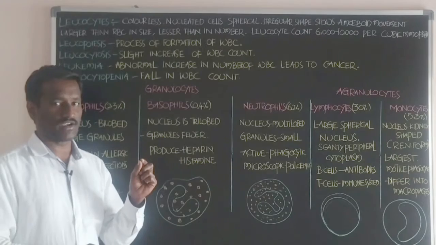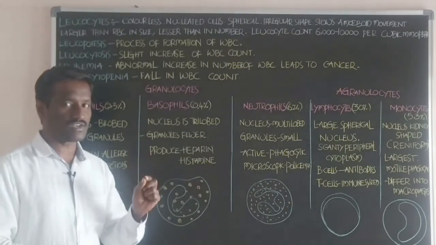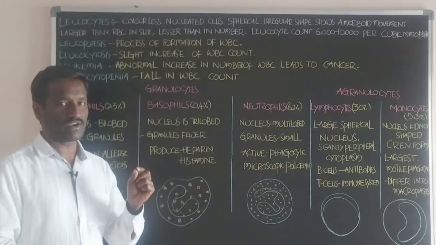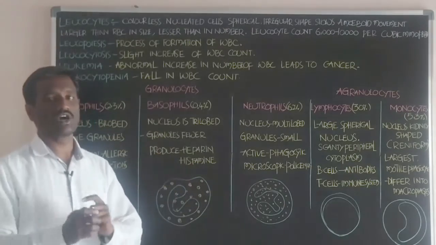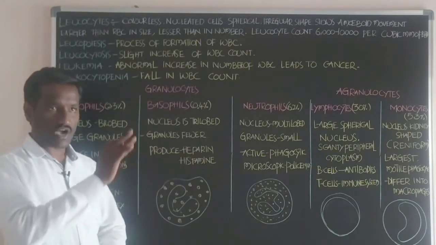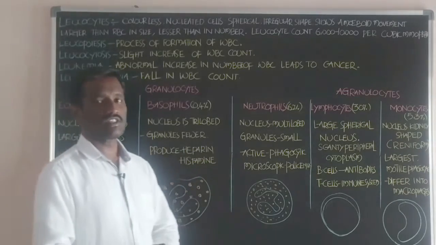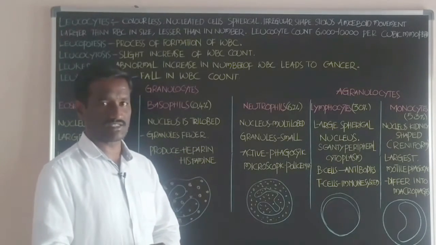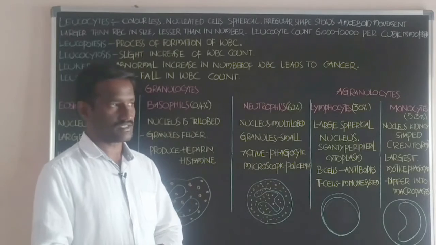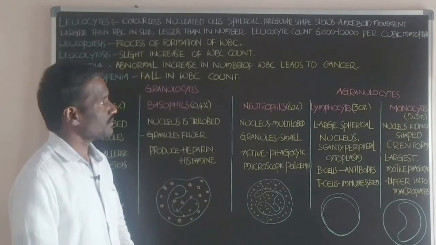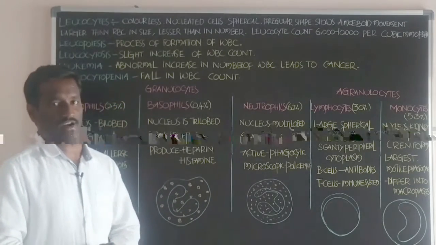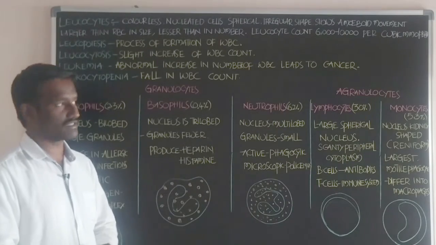This ability of movement from the blood to the connective tissue through the walls of the blood capillaries is called diapedesis. Okay, students? It is possible by the amoeboid movement of the white blood cells.